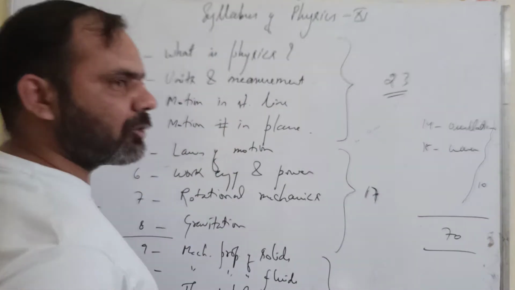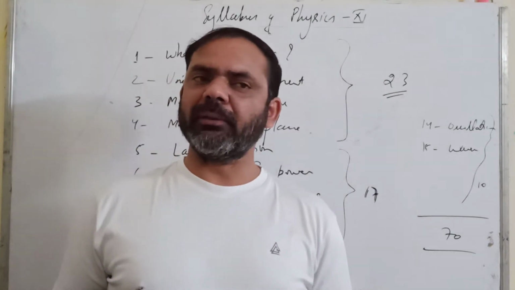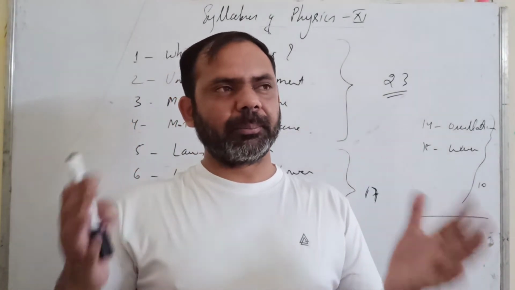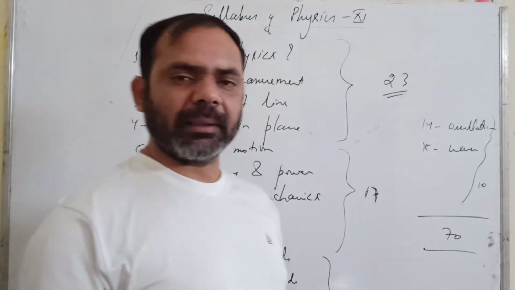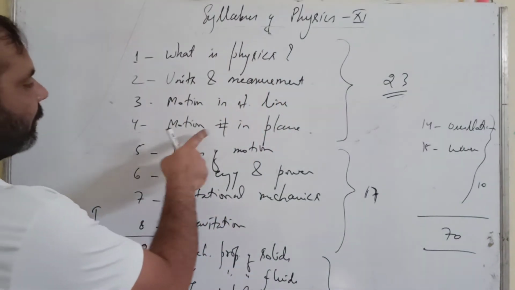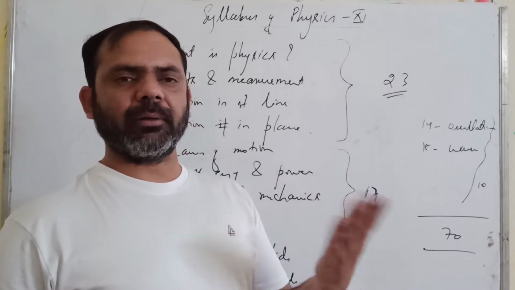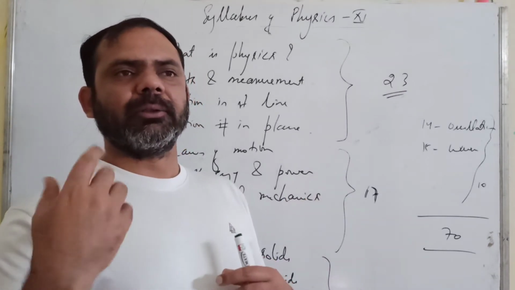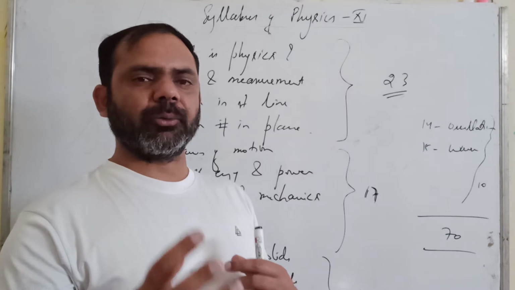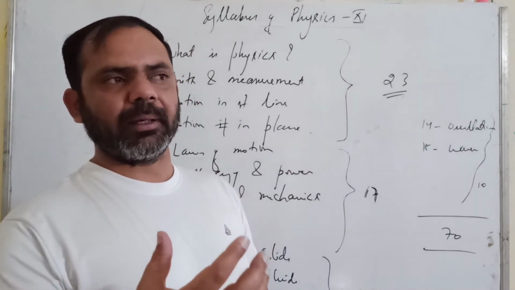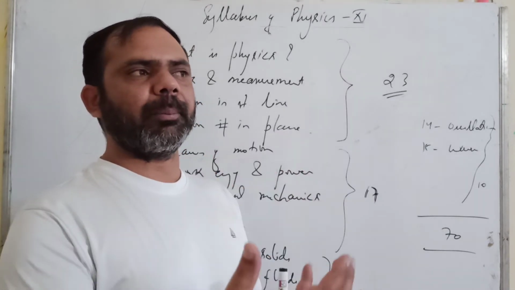Then motion in a straight line, rectilinear motion, most of which you have already studied in class 9th. Then chapter number 4, motion in a plane. Suppose we throw a stone in the air, then the stone will be moving in a plane. The motion of the stone will be a planar motion.